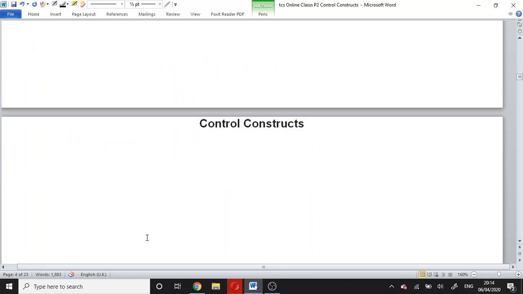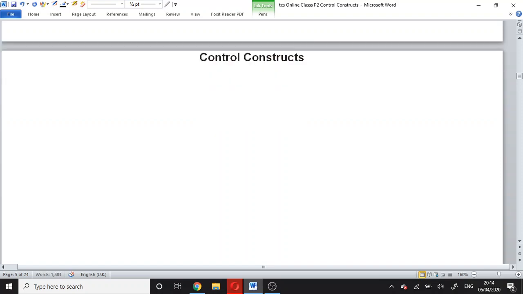Now, moving forward, control constructs. What are the control constructs when we are asked to write down pseudocode or flowchart? For any algorithm, we use four different types of control constructs.